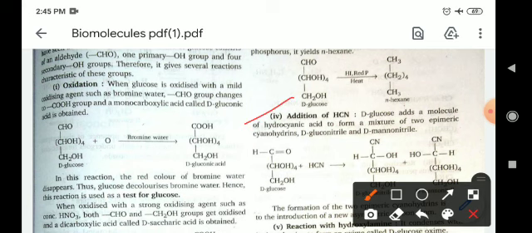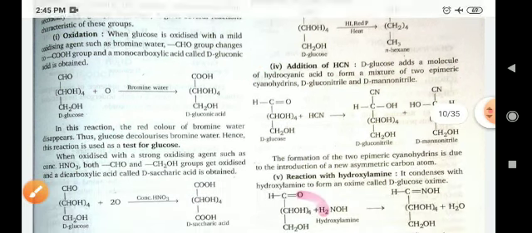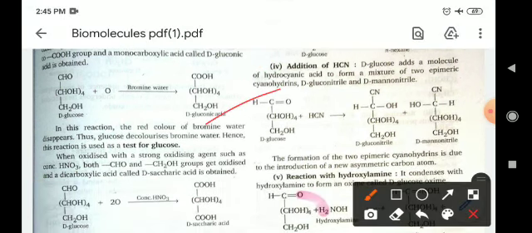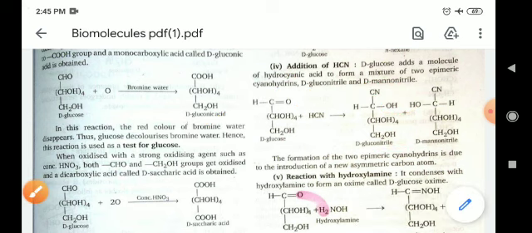Now addition reaction with HCN. When glucose is reacted with HCN, this bond will shift and on one side CN and on the other side of the oxygen hydrogen will attach, and D-gluconitrile and D-mannonitrile will be formed.